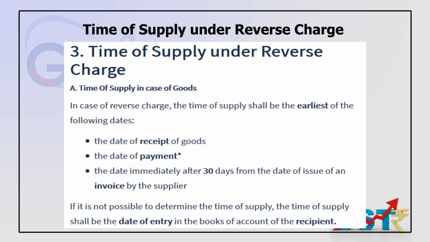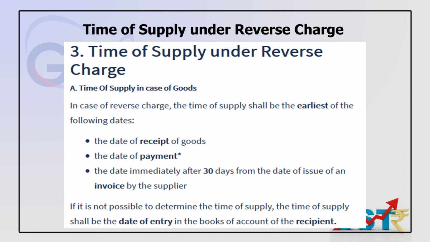The examples are the most important in case of services, because that's where we mostly see reverse charge: GTA, individual advocate, sponsorship. The law says, in case of reverse charge, so far as supply of service is concerned, the time shall be considered as the earliest of the following. Number 1, the date of payment, when you paid that party, that GTA.